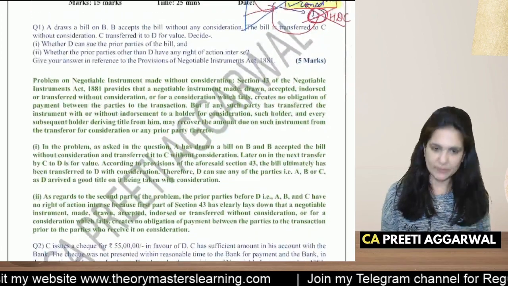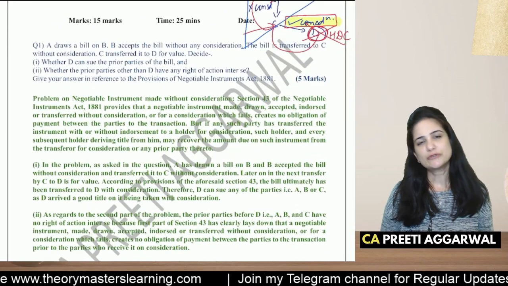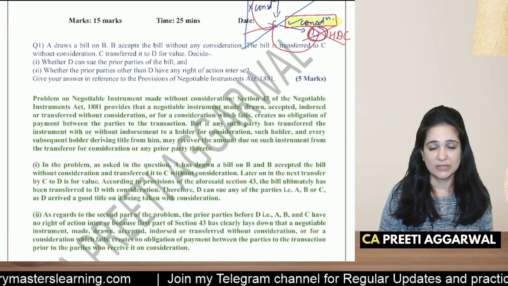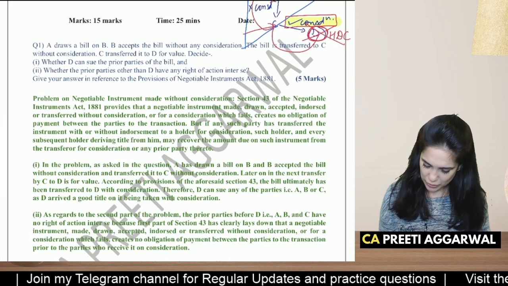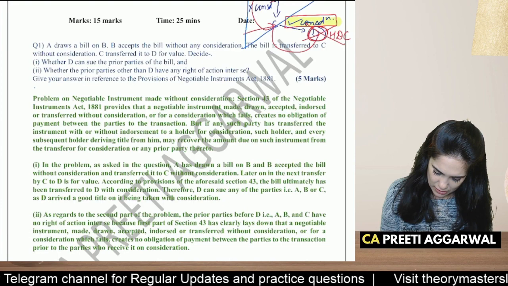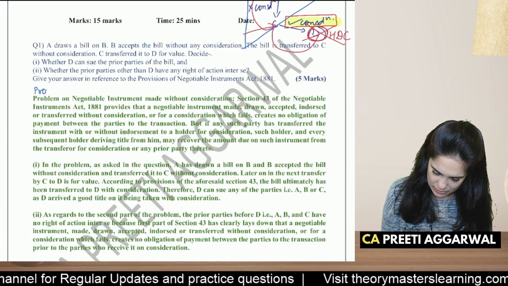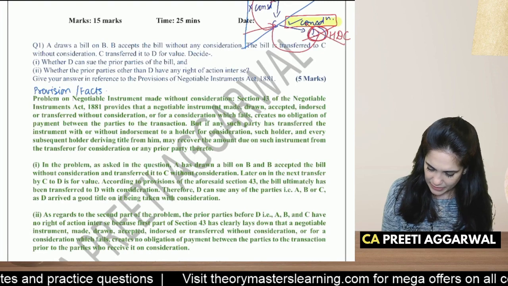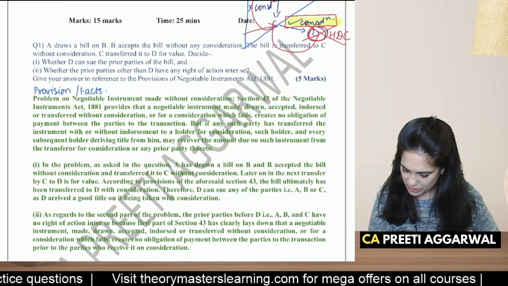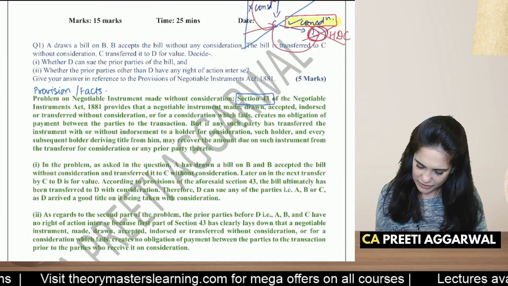Now, what will you write? In the first paragraph, you will write the section, the act to which the section relates, and explain the provisions. So you can give the heading as provisions. You can write provision, you can write facts, and then explain section 43 of the Negotiable Instruments Act.